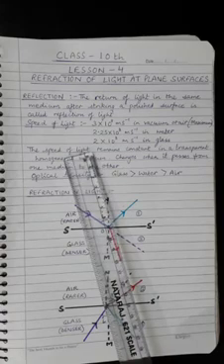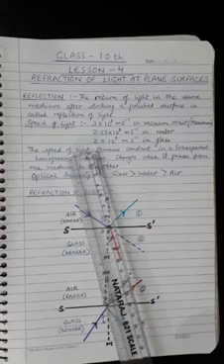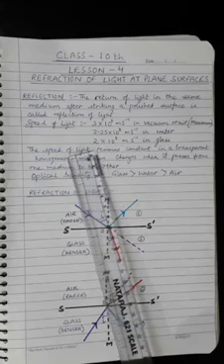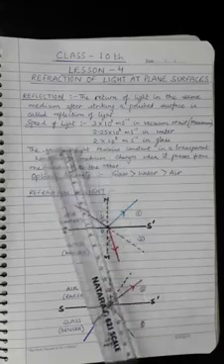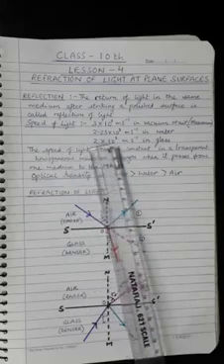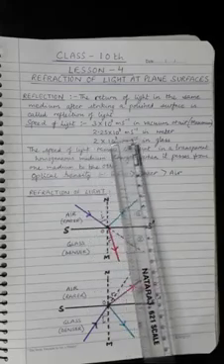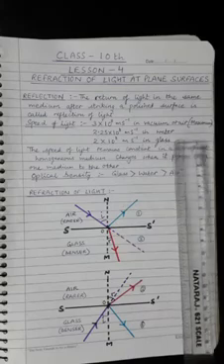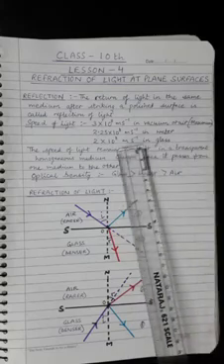Now in this chapter, we will study the refraction of light through the plane and spherical surfaces of transparent media. Now talking about the speed of light. The speed of light is 3 into 10 to the power 8 meter per second in vacuum or air, and this is the maximum speed of light.